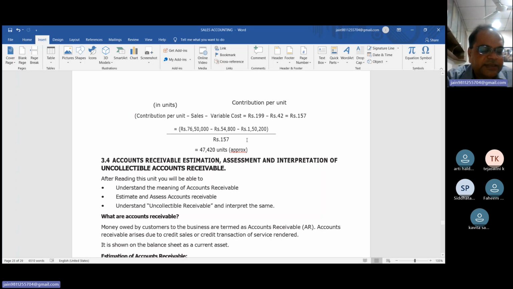So the answer is 47,420. If we sell 47,420 units, this is the cash break-even sales. At that level, inflow and outflow of cash will be equal.